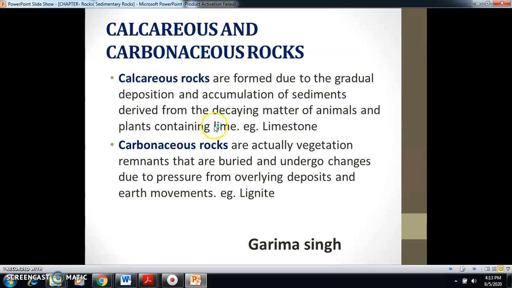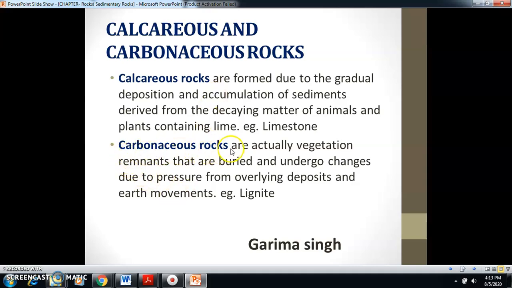As we know, coral polyps are sea animals, and when these coral polyps die, calcium carbonate is secreted from the skeleton of the coral polyp, and when calcium carbonate is accumulated or deposited in a particular area, then it leads to the formation of calcareous rocks.